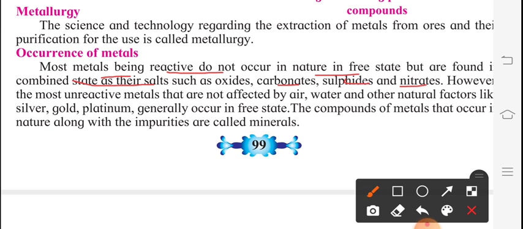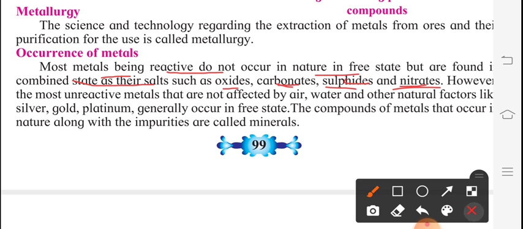Whatever compounds are there, suppose we need carbon, carbon is not found directly, so it comes with some oxides, some salts, and that combination is carbonates, sulfides, nitrates. We are not getting nitrogen exactly, but nitrates, oxides. So this is a combination of all these things, like a mixture. We are not getting it clearly.